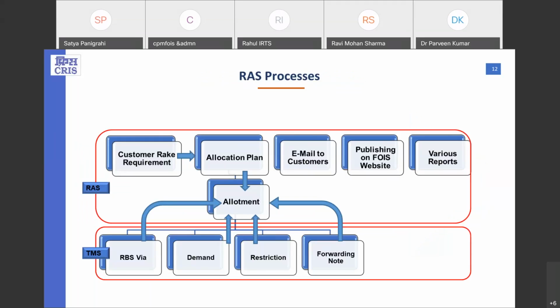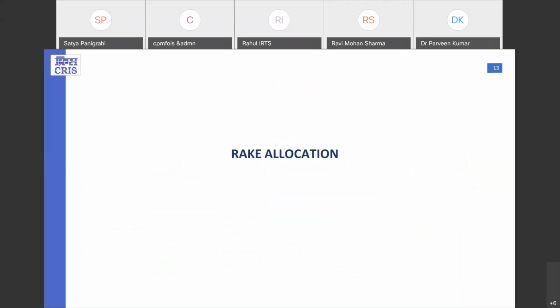Now, here in the slide, the RS allotment process is shown. In this RS allotment, the CRR, customer rake requirement, is the base from which the system generates the allocation plan, and it is closely related with the TMS, which uses the outstanding indent fitted in the TMS. Also restrictions, constraints, RBS wire and forwarding note are applied to the allotment process.